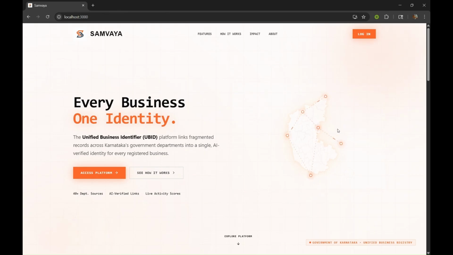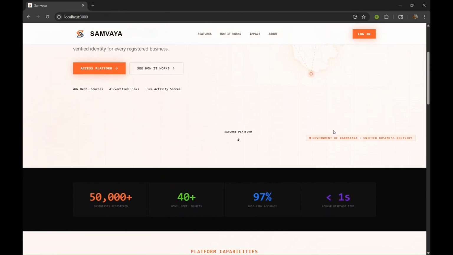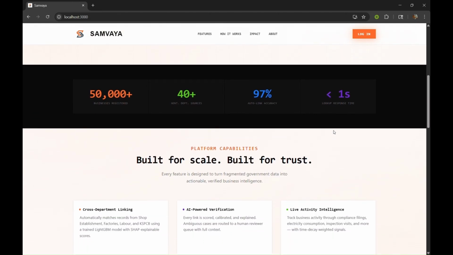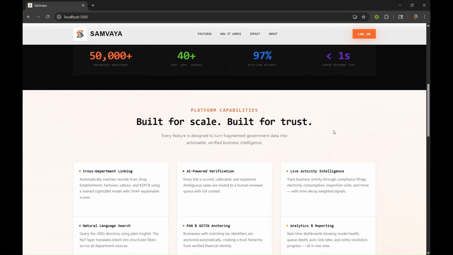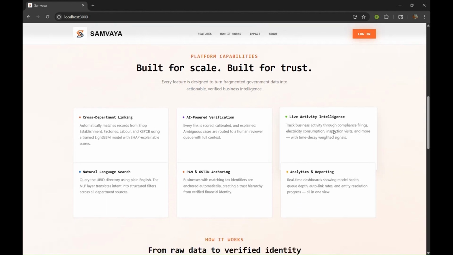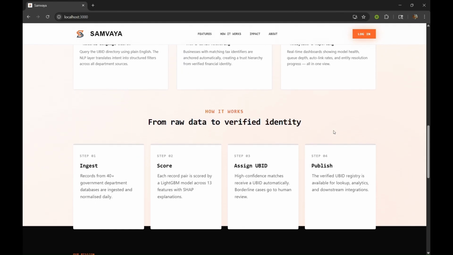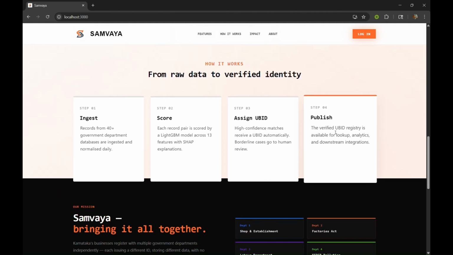Samvaya is an AI-powered, unified identity business platform that solves this problem permanently. It identifies and links all records belonging to the same business across all 4 departments, assigns a single verified identity called a UBID, and provides a live explainable intelligence layer on top of it.